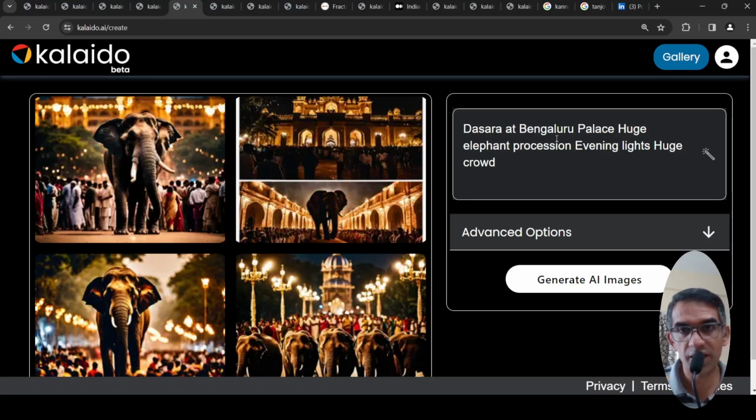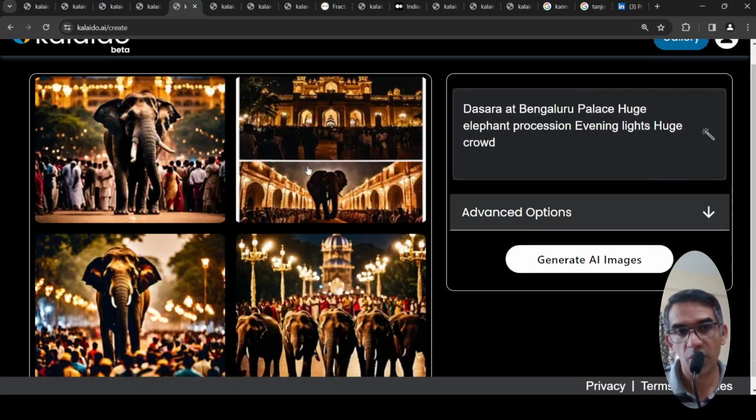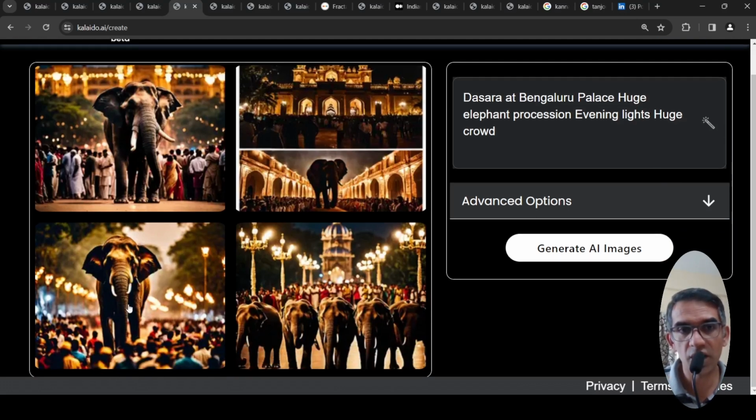For example, here I said Dasara at Bangalore Palace, huge elephant procession, evening lights, huge crowd. Okay, so it kind of created a picture over here of an elephant surrounded by people. This is not the way it is going to be. Or say a bunch of small elephants behind people over here.